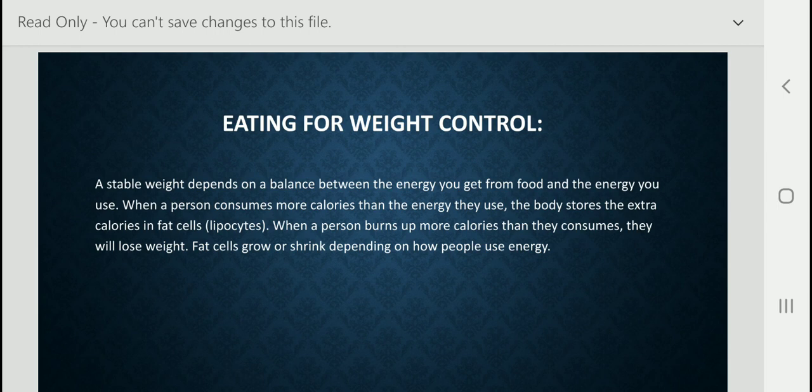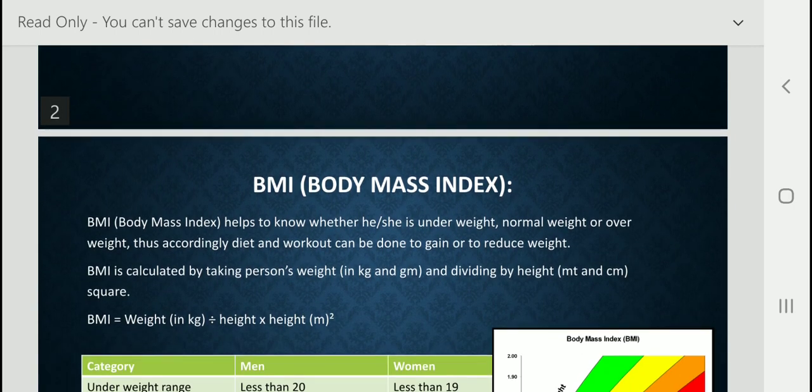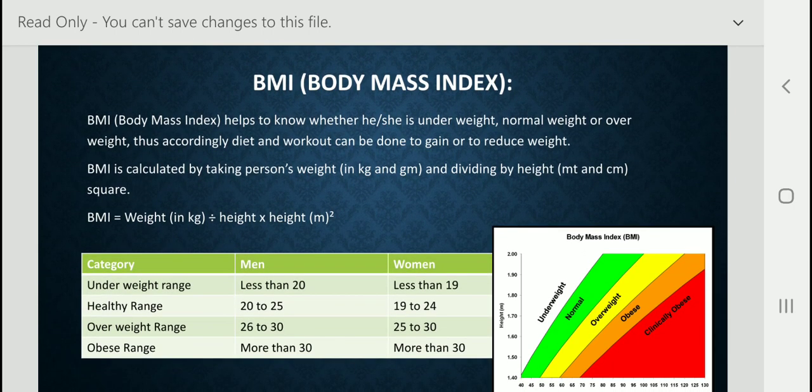So I think you have understood eating for weight control, preventing obesity. Now you will read about BMI, body mass index. Body mass index helps us know whether a person is underweight, normal weight, or overweight. Accordingly, diet and workout can be planned to gain or reduce weight.